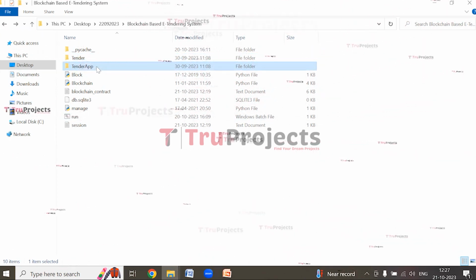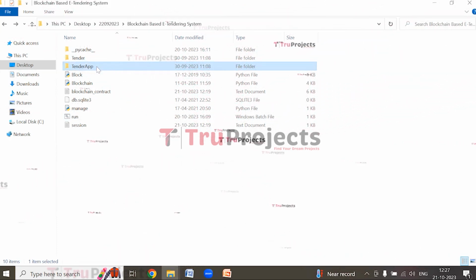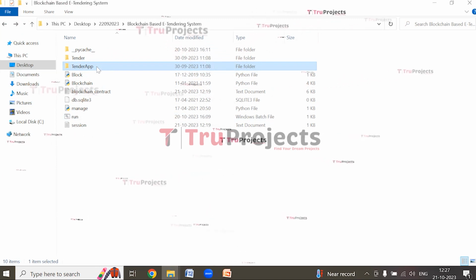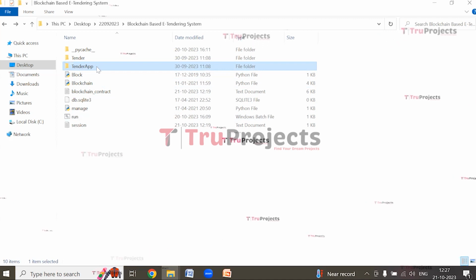This is the tender app folder. This folder comprises a static folder which contains files related to CSS, JavaScript and Bootstrap. These files contribute to the visual and interactive aspect of the application.